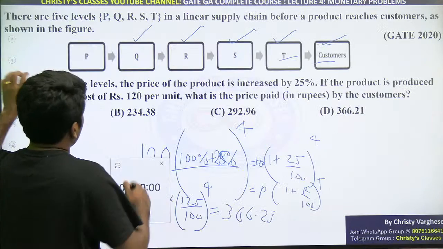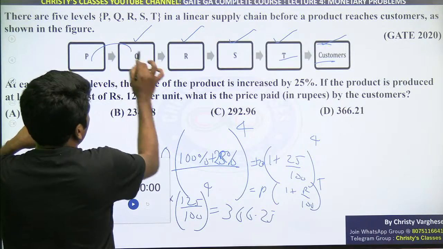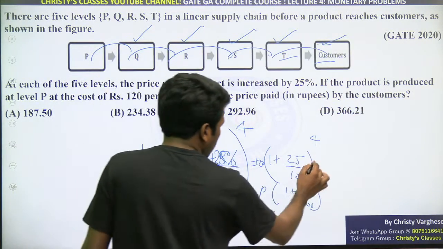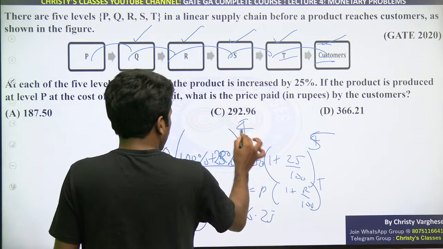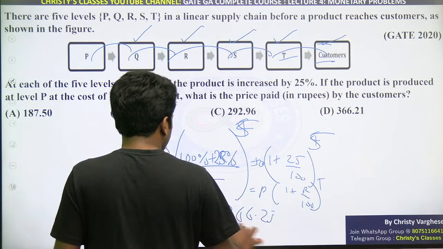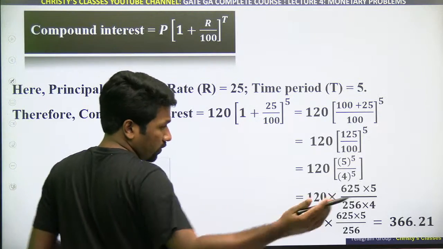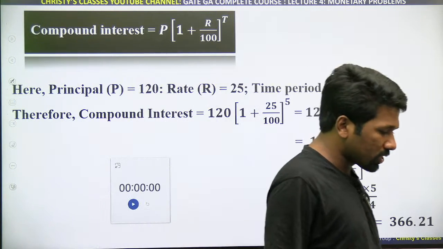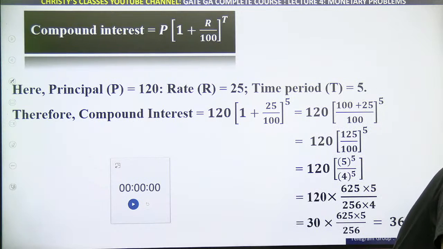Okay, I have told it wrong. 1 2 3 4 5. Sorry. It is not 4, it is 5. Time period is 5 only. So that is giving you 366.25. The calculation part I am leaving it to you. Virtual calculator में use करना पड़ेगा if you are doing this way.